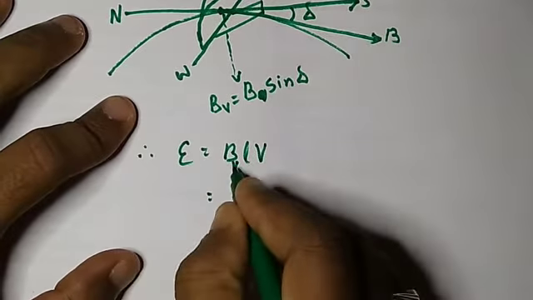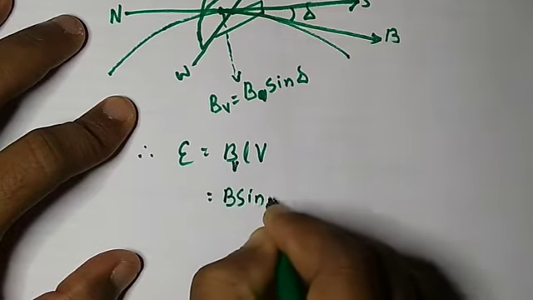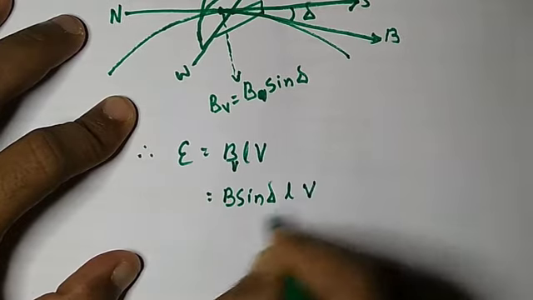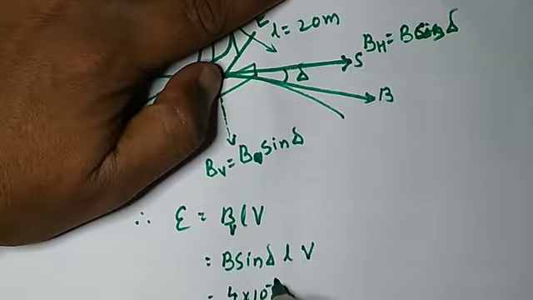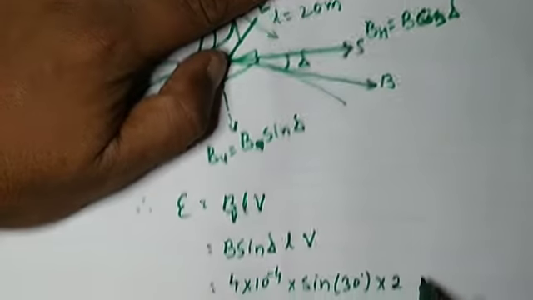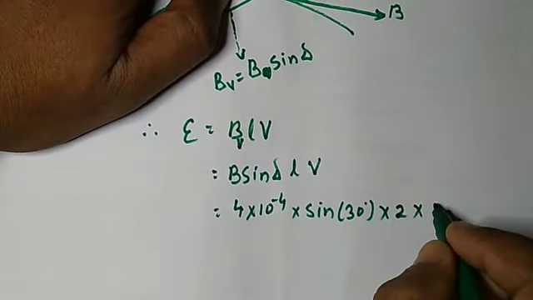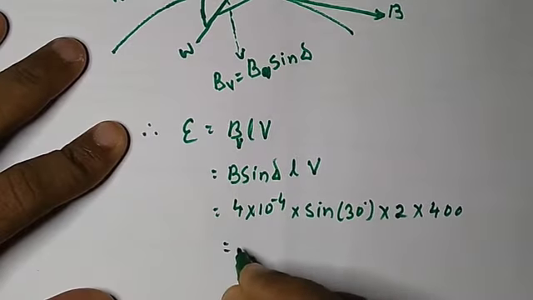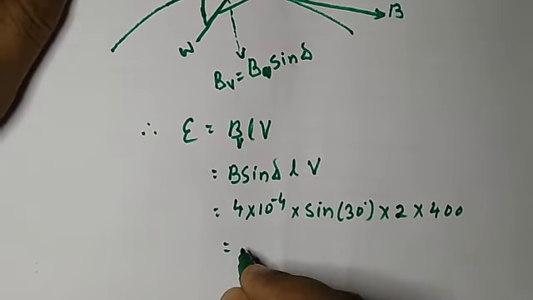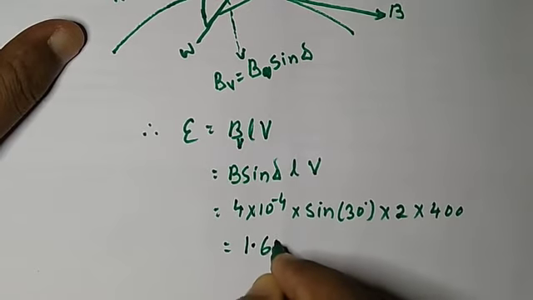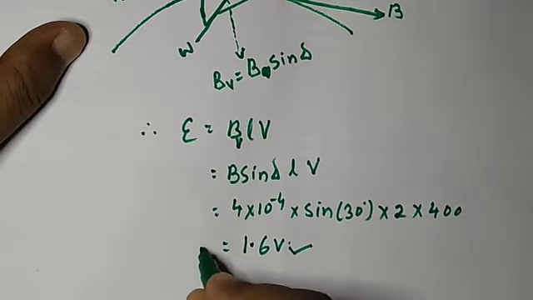Therefore BV means B sine of delta into LV. 4 into 10 power of minus 4 into sine of angle, given as 30 degree, into length, given as 20 meter, into velocity, as given, that is 400 meter per second. Therefore on solving this we will get the answer, that is 1.6 volt. So this is the correct answer.